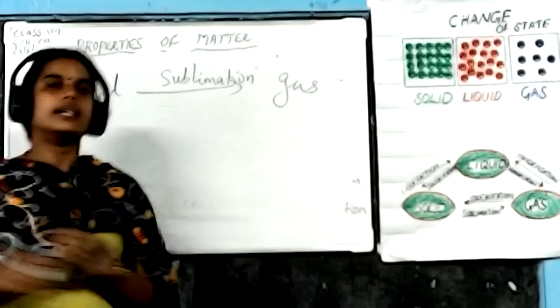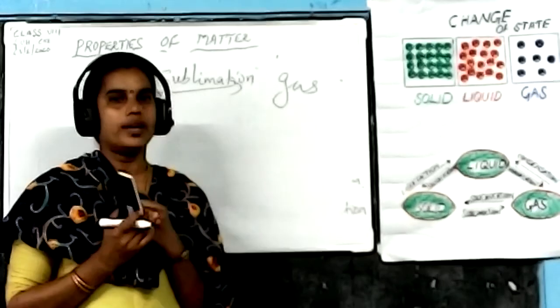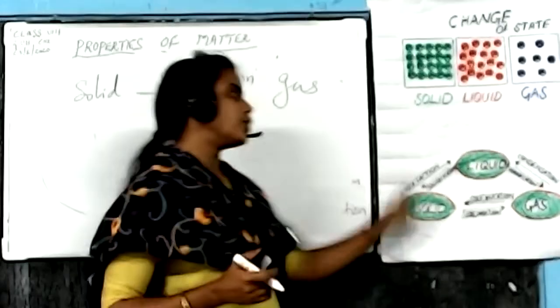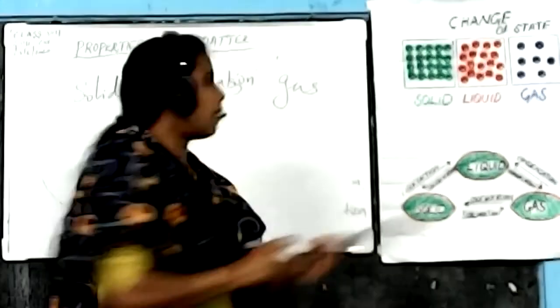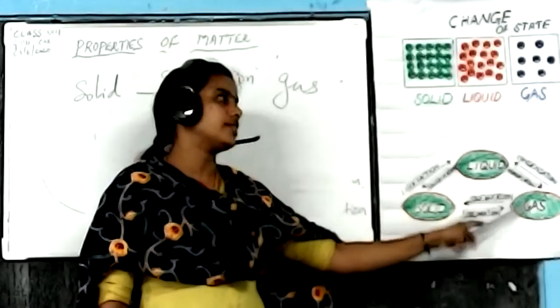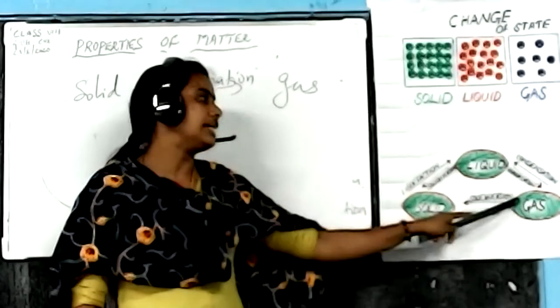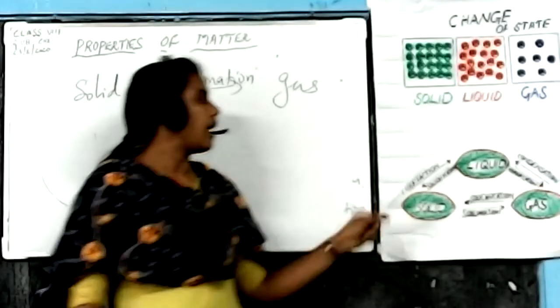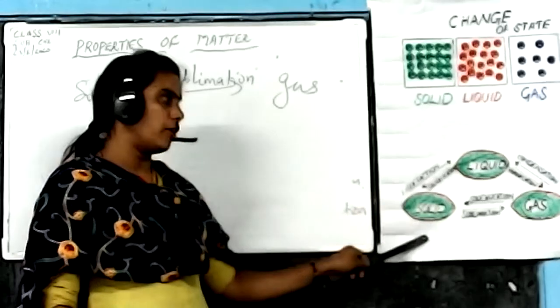Okay. Now what are the processes we saw here? First one, when a solid is completely converted into liquid form, that is known as liquefaction. Again, a liquid completely converted into gas form, that is known as vaporization. A liquid converted into solid, that is known as solidification.